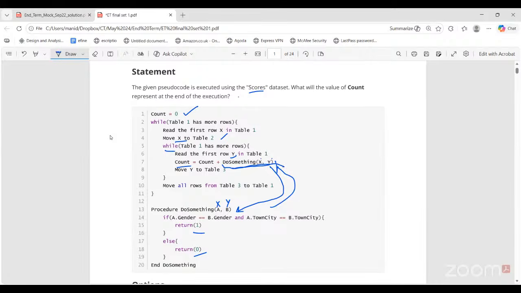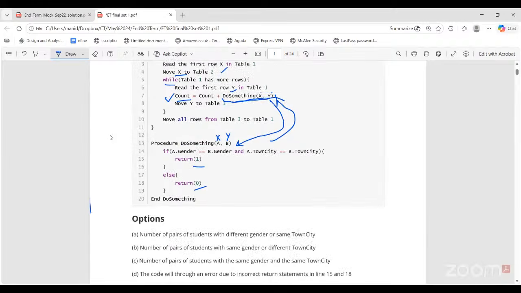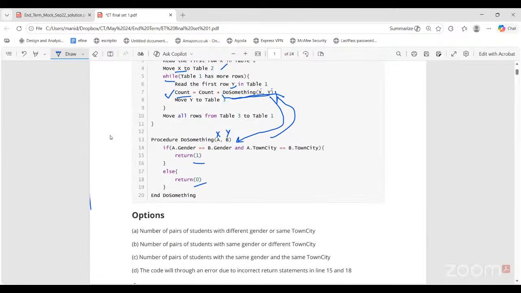So that means we are comparing every two pairs of cards. And if in both the cards the gender and the town/city are the same, then we are counting those cards in this count variable. Right? So what does count represent at the end of execution? Check the options. Which option do you think? Option C seems to be correct: number of pairs of students with the same gender and same town/city.